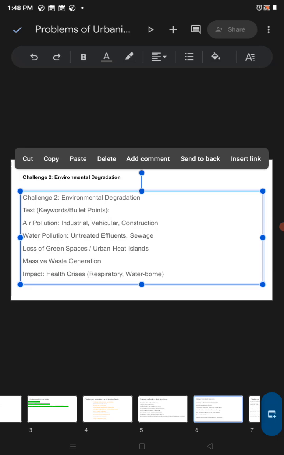And what will be the impact on people's health? A health crisis, that is respiratory and waterborne disease. And if we later look at these top challenges in detail, we will find that this health crisis makes children, the poor, and elderly people suffer more. So that will be some kind of social injustice, social and economic problems. So in this way, all are interrelated.